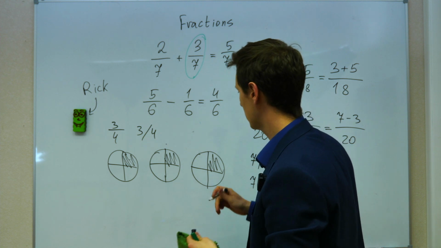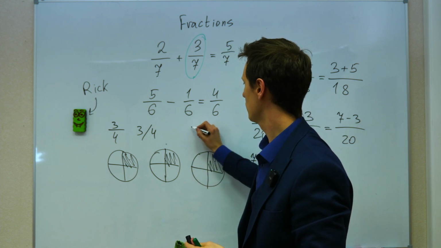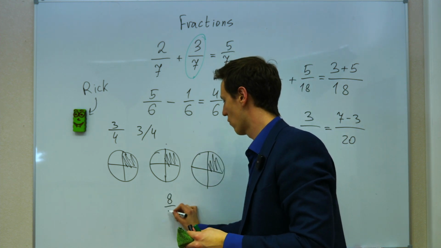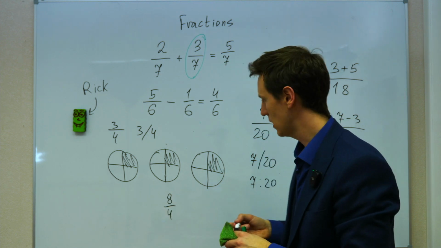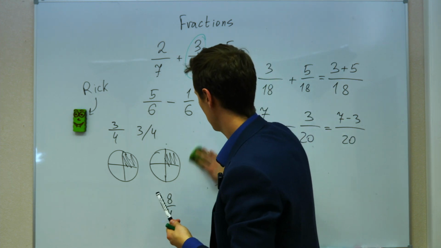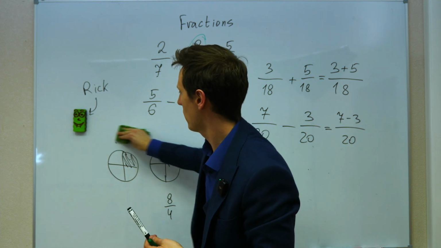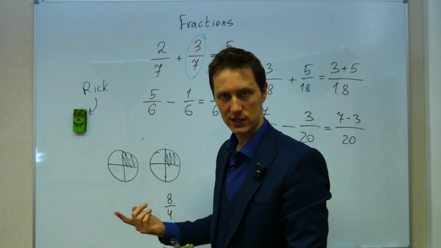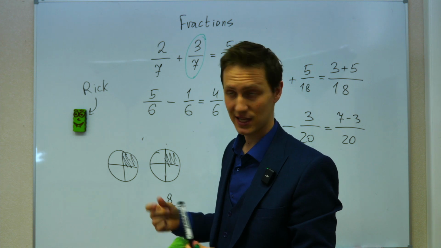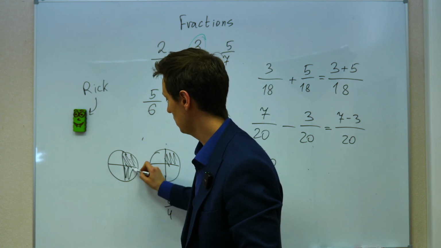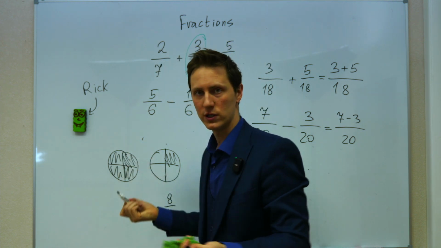You can see it clearly with 8/4. How much is that? 8/4 is when you take 2 whole pies, you divide every pie into 4 parts, and you have to take 8 parts. So take 1, 2, 3, 4. Where do you get the 5th one?